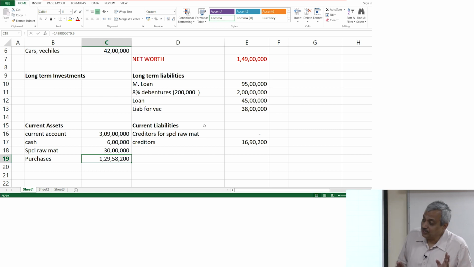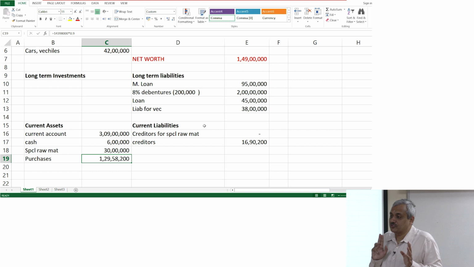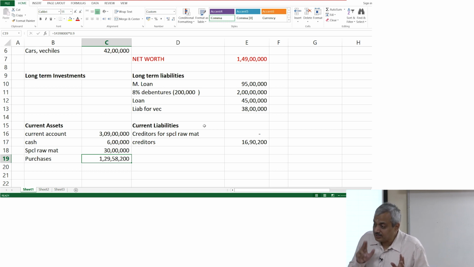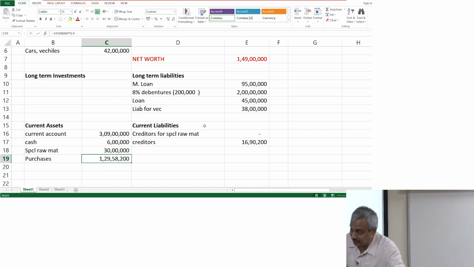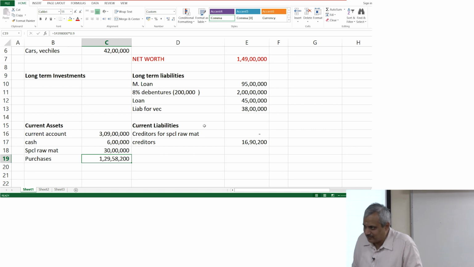Normally what happens? The value you will record in your books of accounts will be the cost that you have incurred in manufacturing. Imagine a car. I have incurred about 5 lakhs in manufacturing the car. The selling price might be 7 lakhs, perfectly fine, but the value in my books is only 5 lakhs. Now because of January 1st or whatever it is, I give a discount and then I sell the car for 6 lakhs. Then what has happened? There is no discount I have given. I have reduced the value to 6 lakhs.